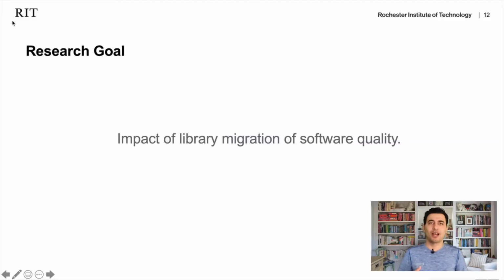No one has yet discussed the impact of migration on software quality. Like, okay, I did a migration from one library to another. What's the impact of the migration on my software? Did this migration make my software better, or did it make my software worse? And this is what we did in this paper: we studied the impact of library migration on software quality.